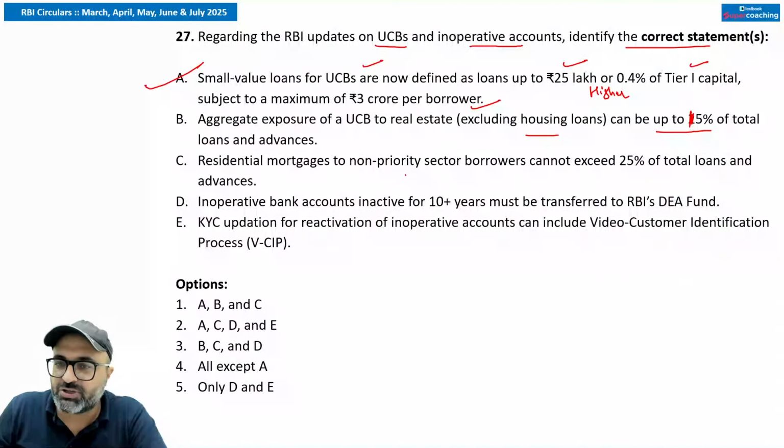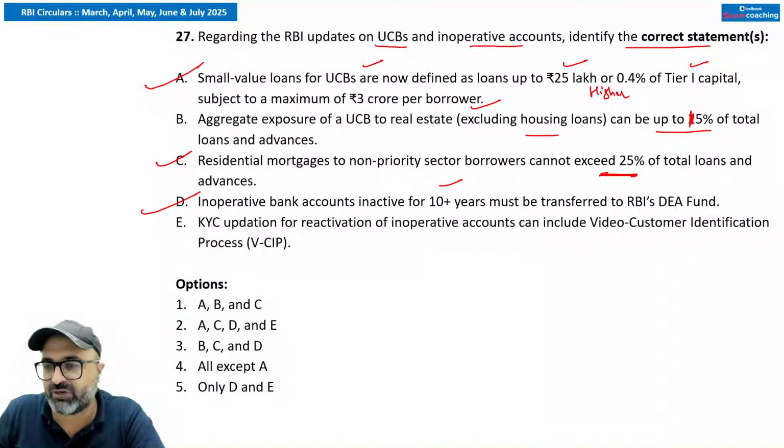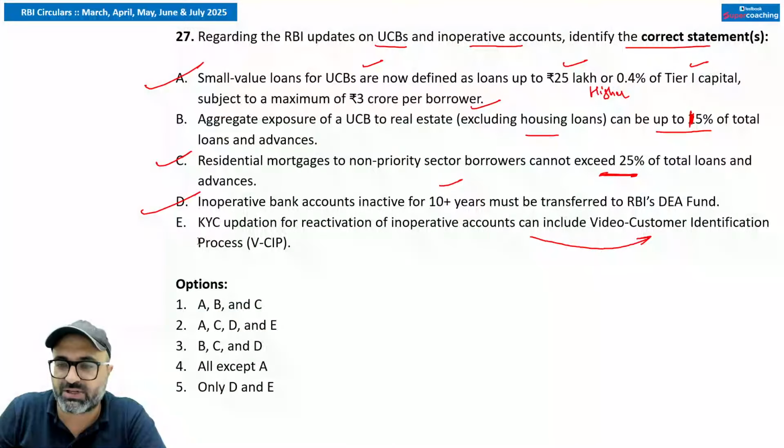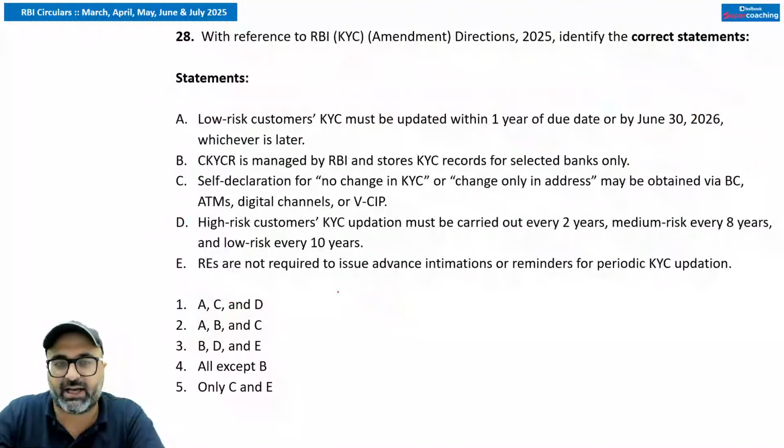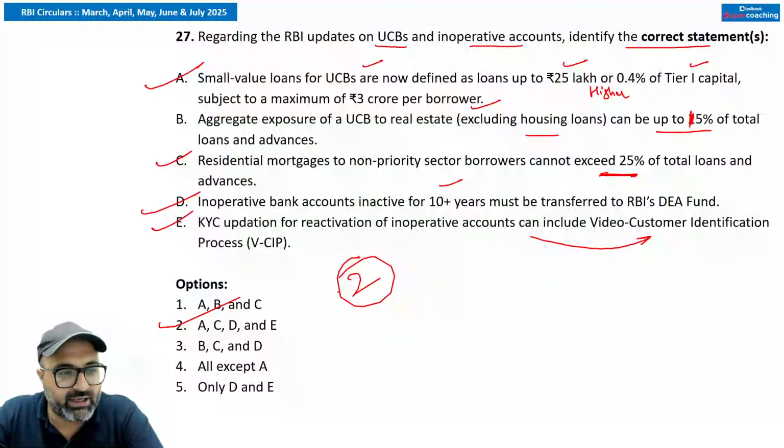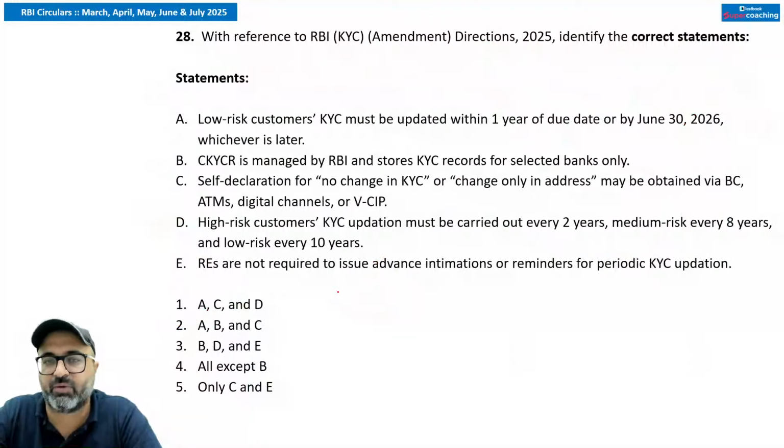Residential mortgage to non-priority borrowers cannot exceed 25% of the total loans and advances. This is correct. Inoperative bank accounts inactive for 10 years will be transferred to DEF. That is correct. KYC for reactivation of inoperative account can include video customer identification process as well. This is also correct. So answer is going to be second option, A, C, D, E are correct. Got it guys? Clear? Very good Saloni. You have given the correct answer. Moving to the next one.